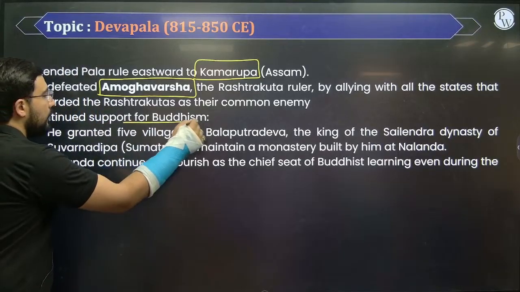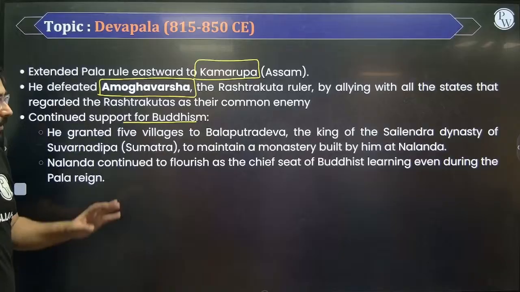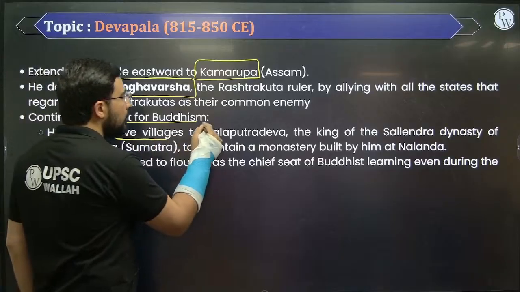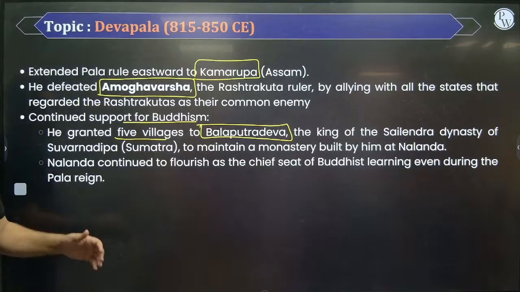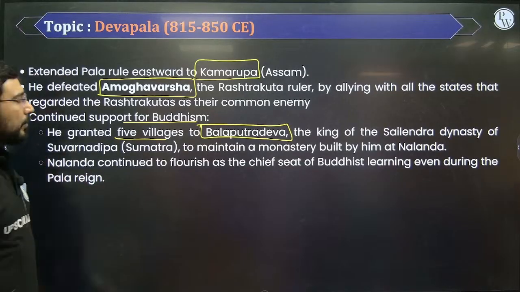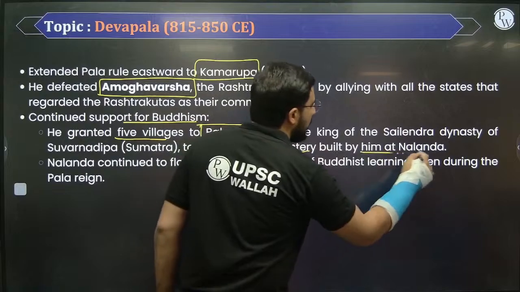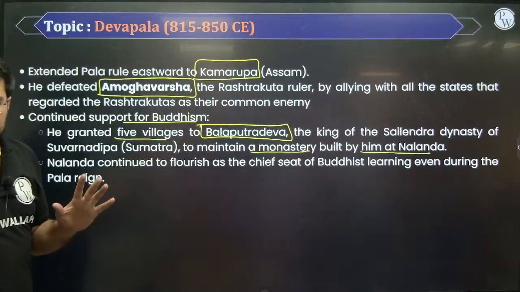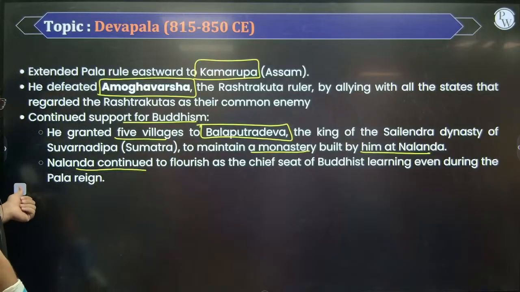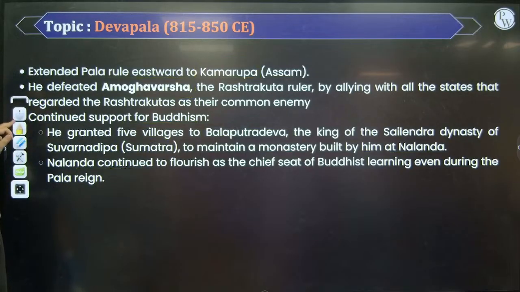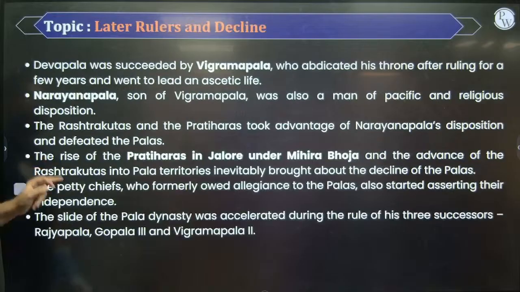He again continued the support to Buddhism. Like he gave 5 villages to Balaputradeva. He was the king of the Shailendra dynasty. So he wanted to open a monastery there. Okay, and how many villages were given by him to run that monastery? 5 villages were given by him. Okay, and Nalanda continued to flourish even during this time period. So this was the time period of Devapala.